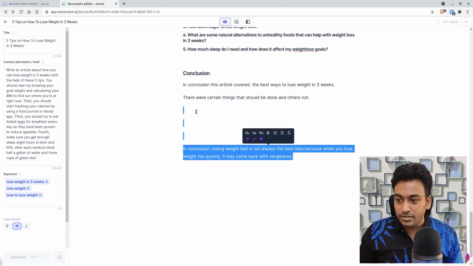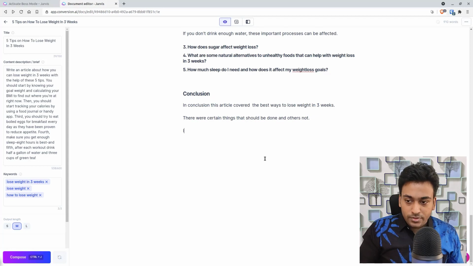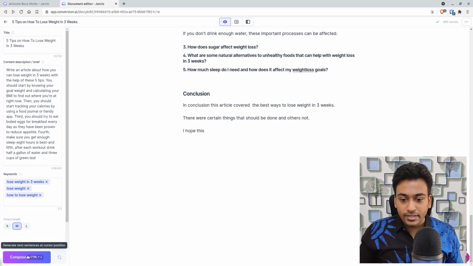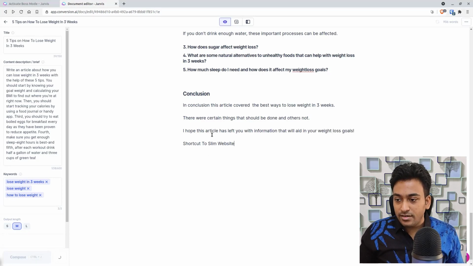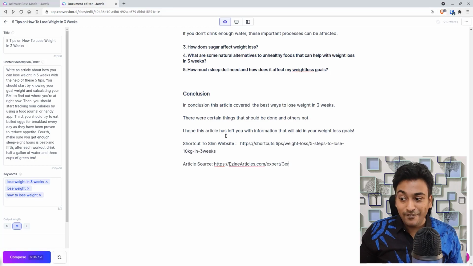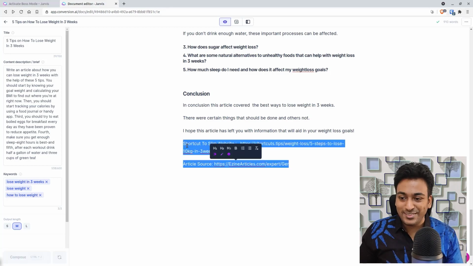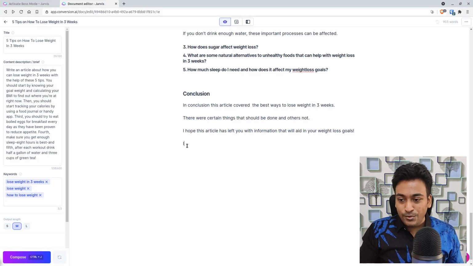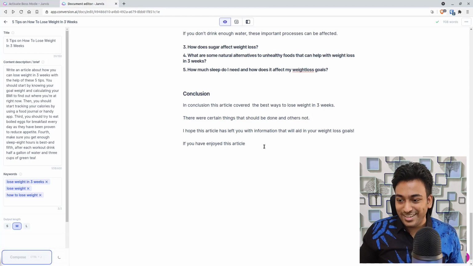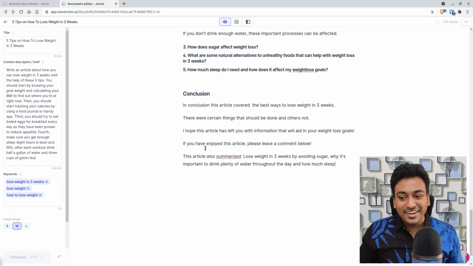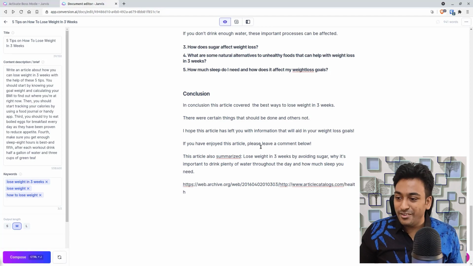And I can finish off this also, like, I hope this, and let's see whether it can go and finish off this article for me. I hope this, and let's see. This article has left you with information that will help you aid your weight loss goal. Let me finally finish it. If you have enjoyed this article, let's see whether it makes me. I should have clicked here. Okay, I clicked it there, and it's like, if you have enjoyed the article, please leave a comment below.